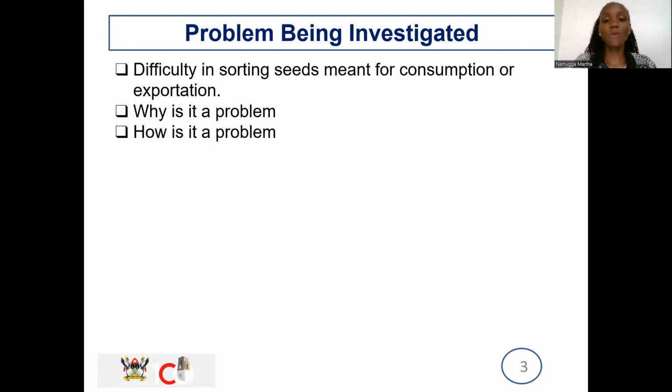So how is having unsorted seeds a problem? We know that coffee is roasted, but we also know that as consumers, we have different preferences. We'll have those who prefer overly roasted coffee, and those who do not want coffee that's roasted at all. So we do have those different preferences. How are you going to achieve my demand if you're not sorting the coffee that I need? So that's why we need to sort these seeds.